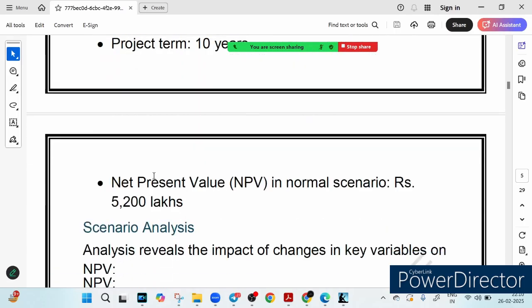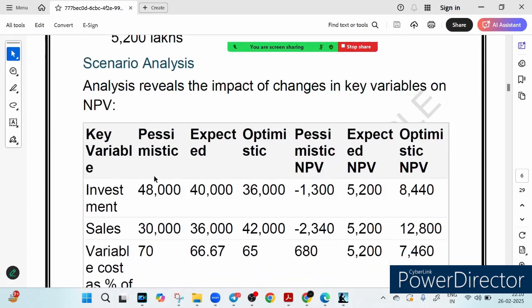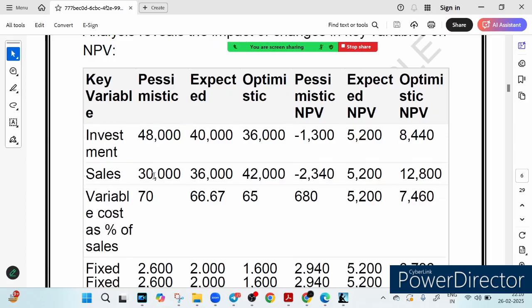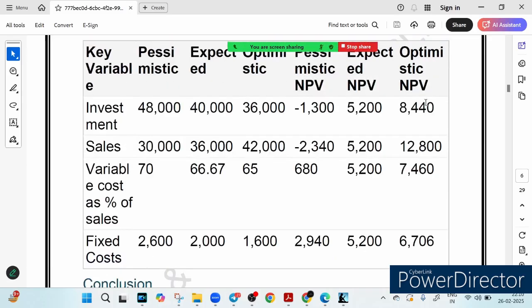So again it is written here. You see that this scenario analysis we're talking about, this table I'm talking about, right? So how to do the sensitivity analysis? What happened in the worst case scenario, right? You see this pessimistic NPV, expected NPV, optimistic NPV, everything is there.